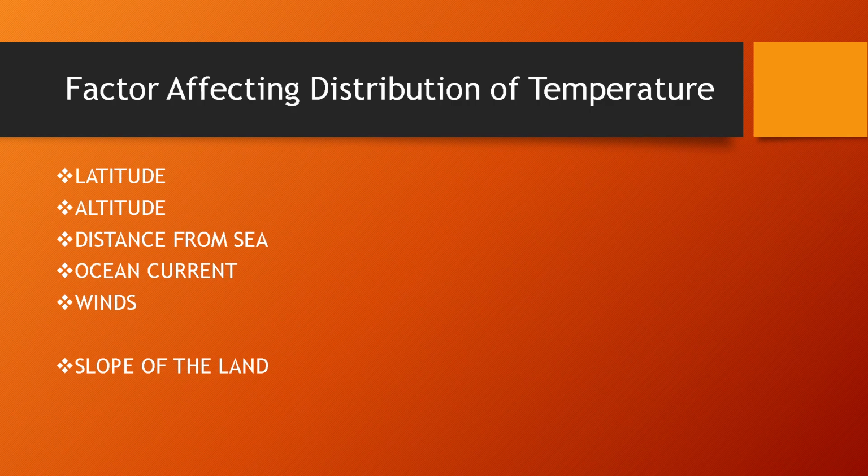Now the slope of the land also affects the temperature of the place. In the northern hemisphere, the south facing slope gets the direct rays of the sun as compared to the north facing slopes, and in the southern hemisphere, the north facing slope gets the direct rays of the sun as compared to the south facing slope. So in the northern hemisphere, south facing slopes are much warmer than the north facing, and in the southern hemisphere, north facing slopes are much warmer than the south facing, because of the direction of the